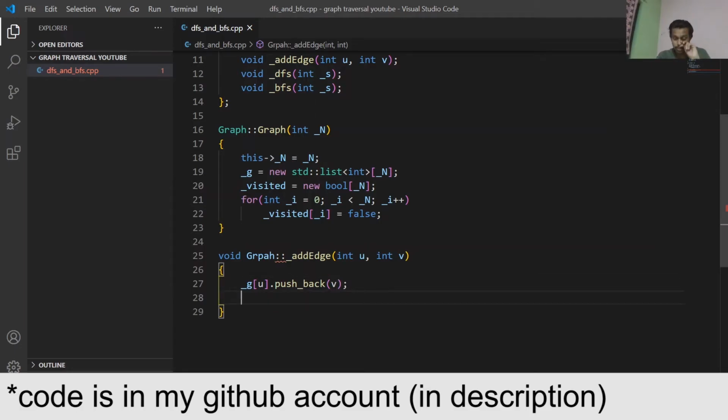Okay, so push_back is the function of our list data type, and after that in the vth index we will push_back the u. Okay, it seems like it is having some error. Why is that? Let me hover over it.